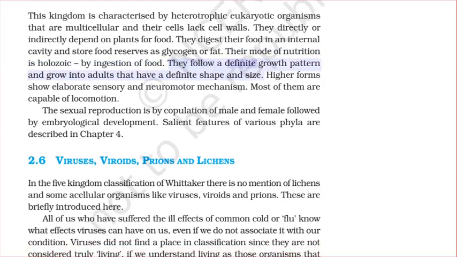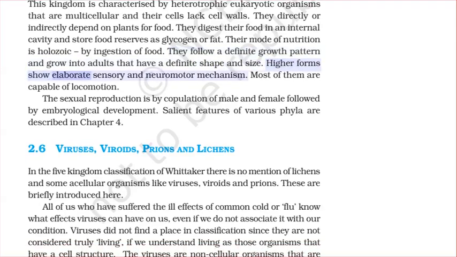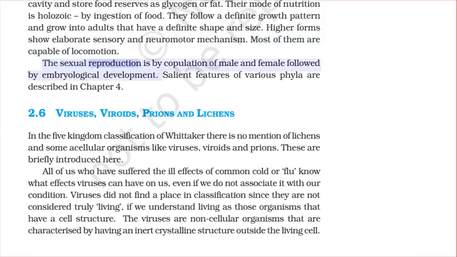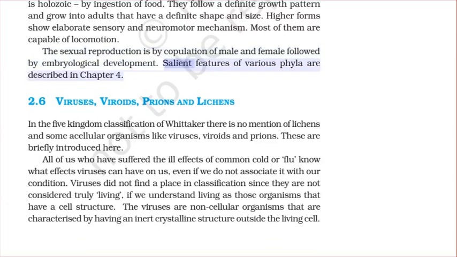They follow a definite growth pattern and grow into adults that have a definite shape and size. Higher forms show elaborate sensory and neuromotor mechanism. Most of them are capable of locomotion. The sexual reproduction is by copulation of male and female, followed by embryological development. Salient features of various phyla are described in Chapter 4.